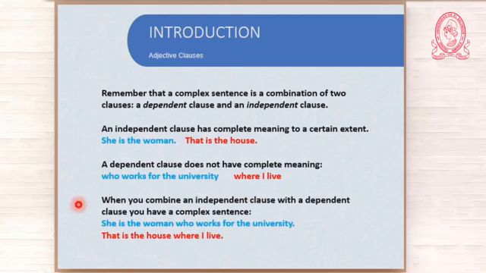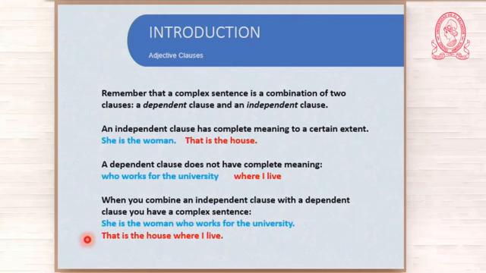Listen to this. When you combine an independent clause with a dependent clause, you have a complex sentence and you have complete meaning. Look at this sentence. She's the woman who works for the university. Now you see, you have complete meaning. What do you have here? You have a combination of independent clause and dependent clause. Okay, she's the woman, independent, who works for the university, dependent clause. Together, you have a full complex sentence with complete meaning.